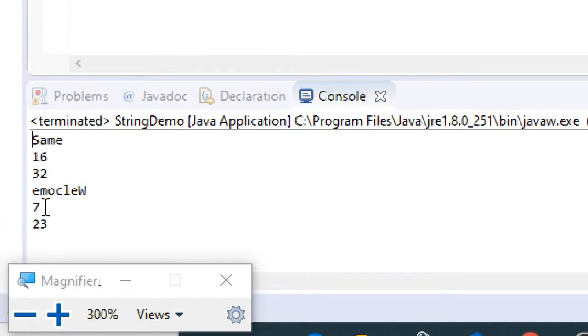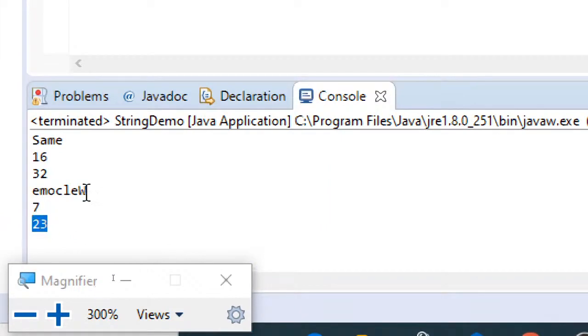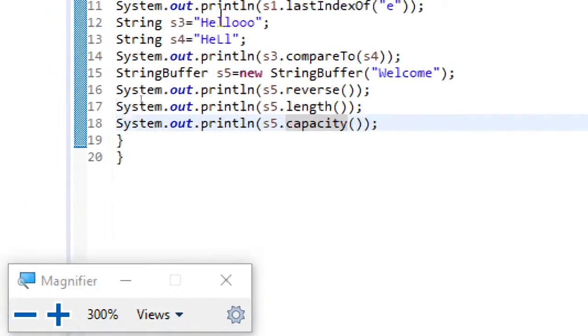Observe the output 7, 23. So welcome is 7 characters. The length has returned 7, and capacity is the maximum number of characters that can be stored in this particular string buffer. That's what capacity returns, and it is always length plus 16. This is the simple rule that can be remembered. Whatever the length is, it will add 16 to it.